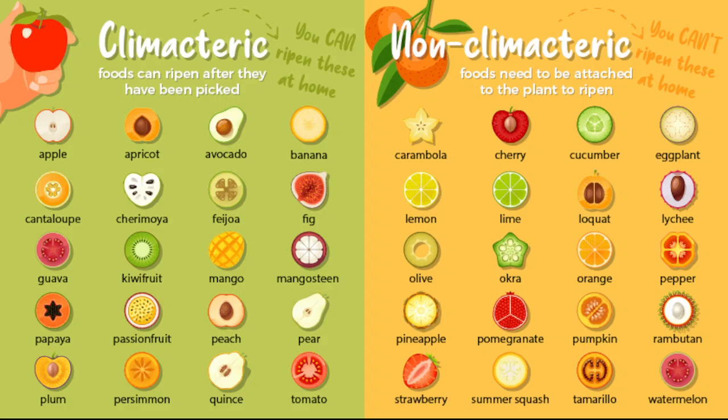But in the case of non-climacteric fruit, if the fruit has not ripened on the plant, it will not ripen if you pluck it and put it at room temperature in normal conditions. So the climacteric fruit has to be harvested once they mature, but the non-climacteric fruit should be harvested once they are ripened on the tree itself. Just remember the examples. So these are the examples of climacteric and non-climacteric fruit. Thank you.